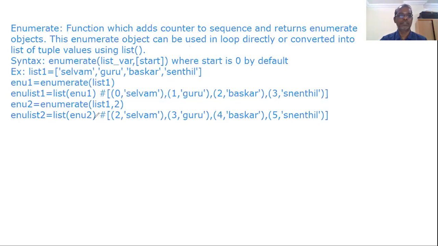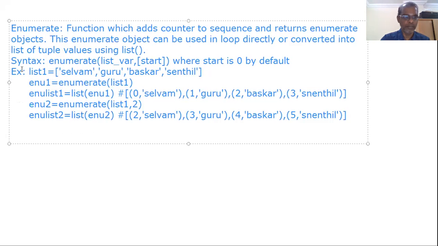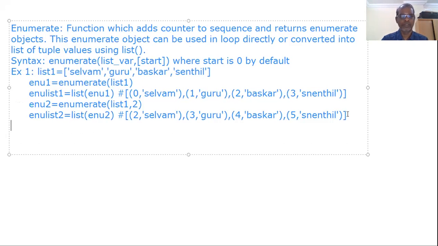That is what we are going to study now. Second concept, you can consider it example number 2. Just as usual, I am having one list here.